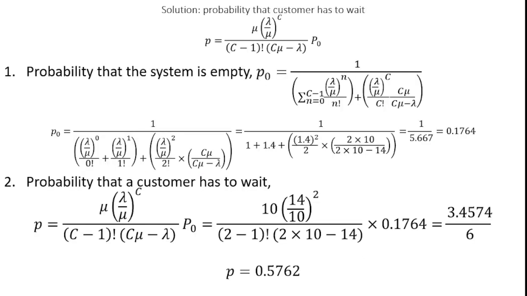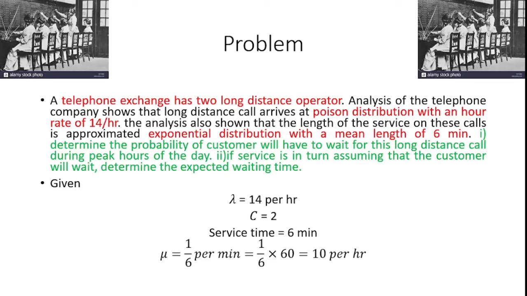After that, the questions are available with that problem. First question is, determine the probability that a customer will have to wait for a long distance call during peak hours. The second question is, if service is in turn, assuming that the customer will wait, determine the expected waiting time. So the second question deals with the expected waiting time of a customer in the queue for service.